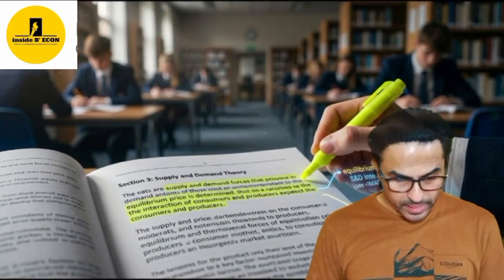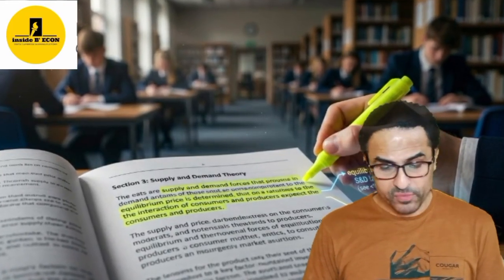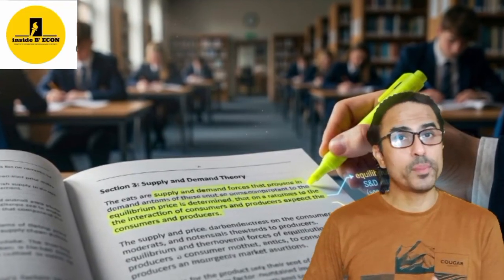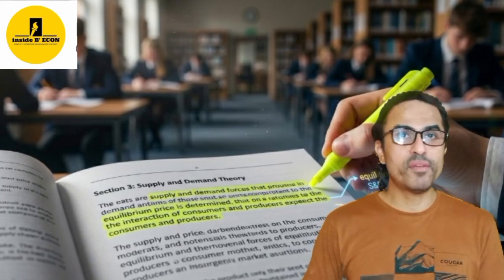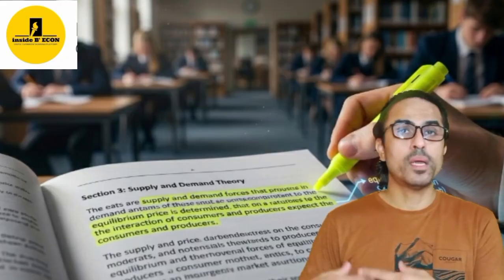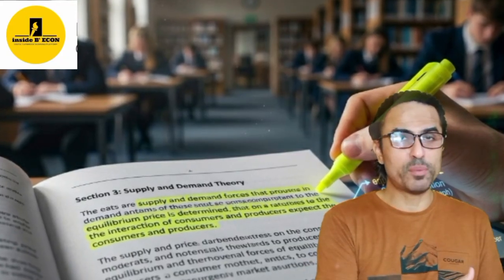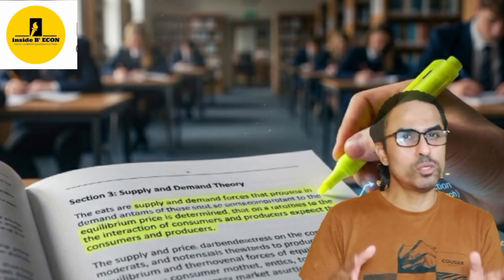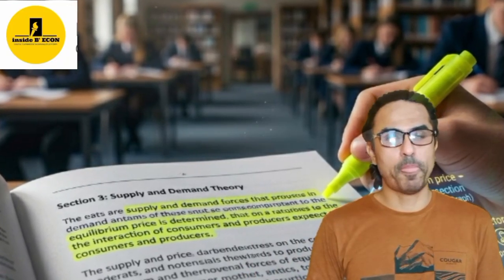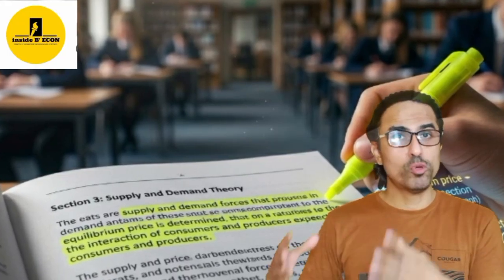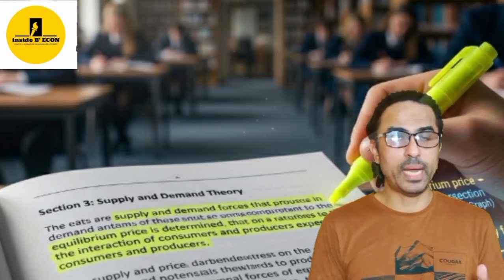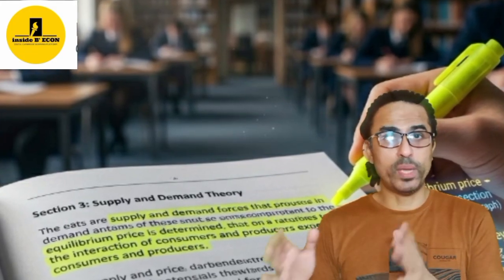Point number 4. In section A, your top priority should be to find evidence from the source material for the point you are making. Never try to find the point from your own mind or whatever you know; try to find it from the source material. If you find one, use that, because this will help you get good marks. Otherwise, if a point is mentioned in the source material and you write some other point which is not related to it, there could be a problem. You might not get marks because the source material is related to a certain economy, so if you are not talking about it, there is a problem. That is very important when you are doing section A.